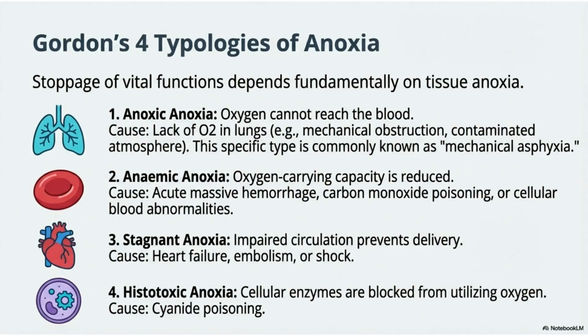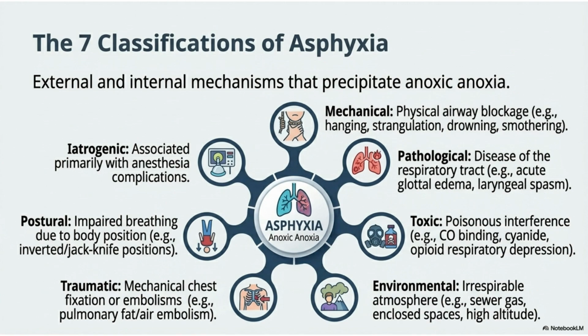Gordon's 4 typologies of anoxia include anoxic anoxia, where oxygen cannot reach the blood; anemic anoxia, with reduced oxygen-carrying capacity; stagnant anoxia, caused by impaired circulation; and histotoxic anoxia, where cellular enzymes are blocked from utilizing oxygen. The 7 classifications of asphyxia describe external and internal mechanisms that precipitate anoxic anoxia. These include mechanical, pathological, toxic, environmental, traumatic, postural, and iatrogenic causes.